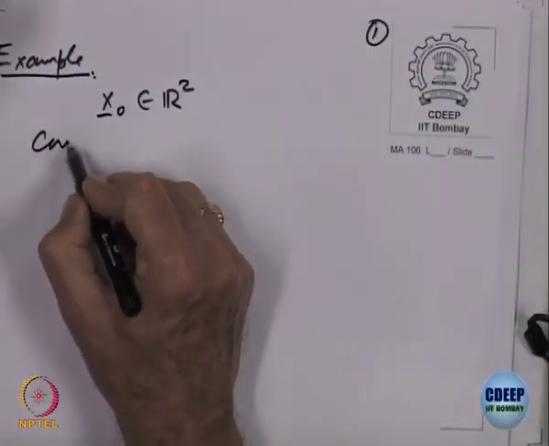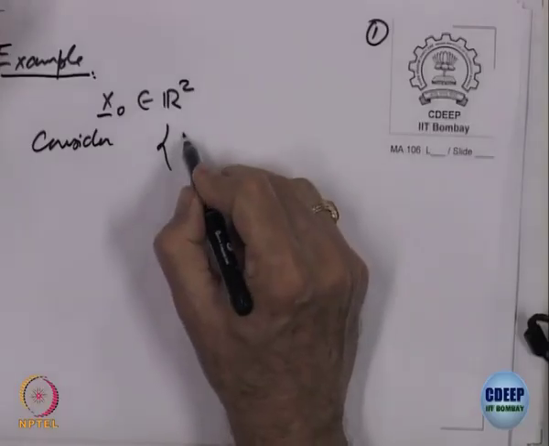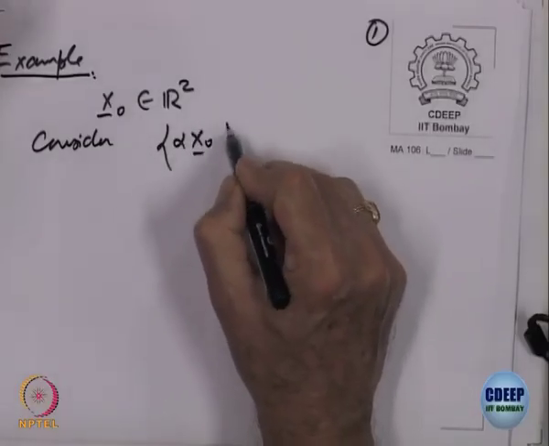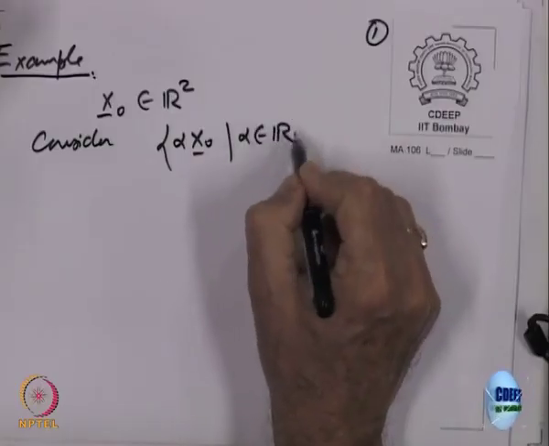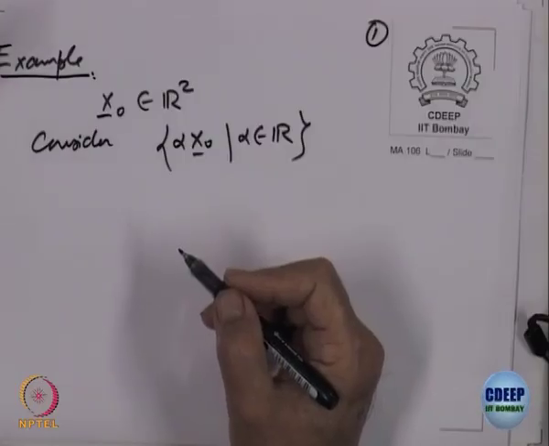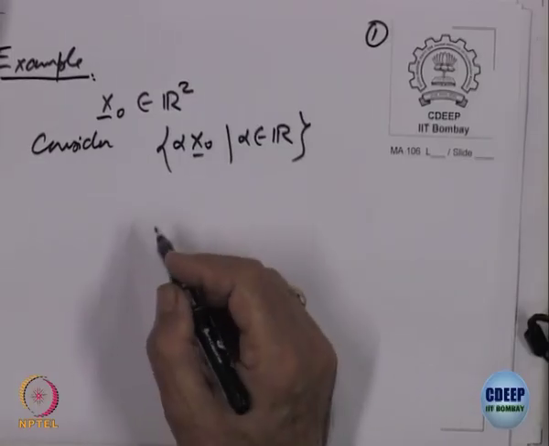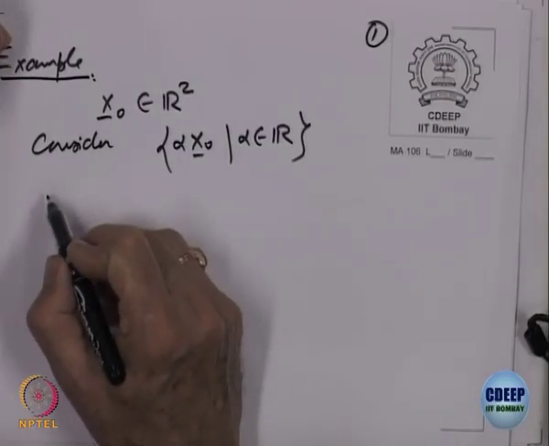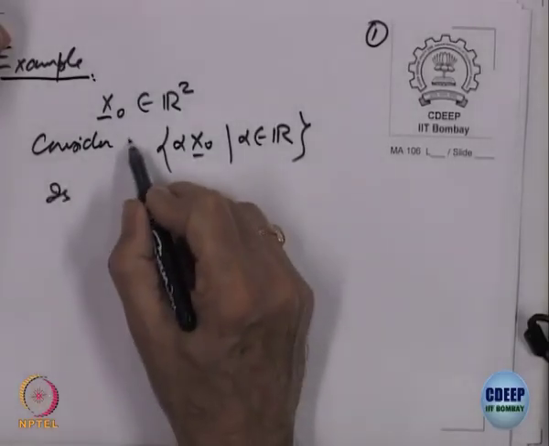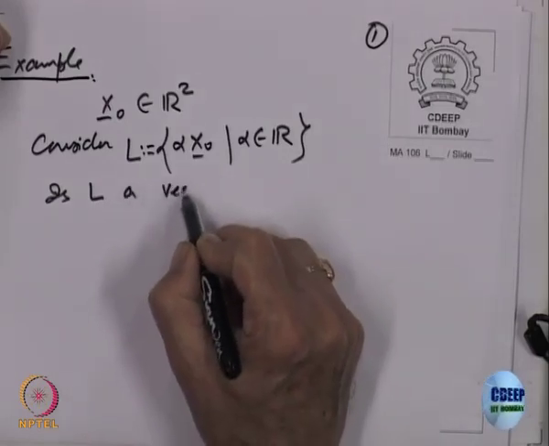Consider the set of alpha x0 where alpha is in R. I have a fixed vector x0 and I multiply it with different scalars. So, call it L. Is L a vector space?